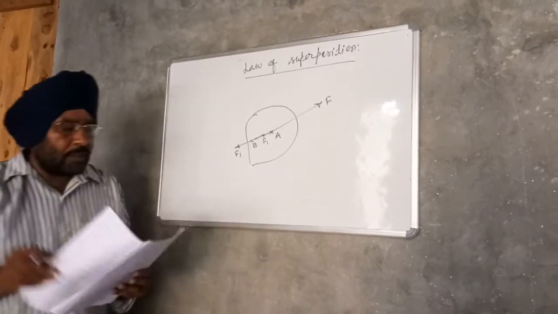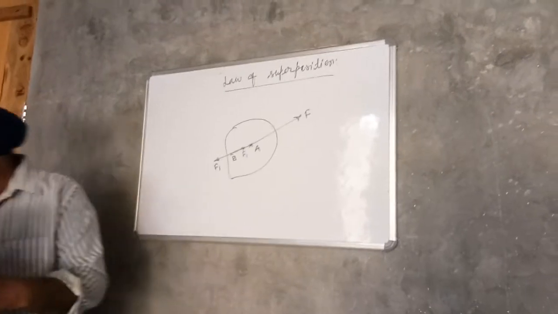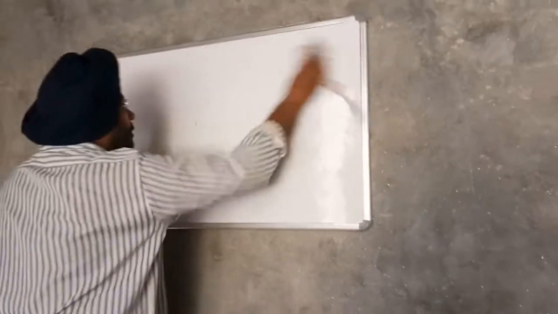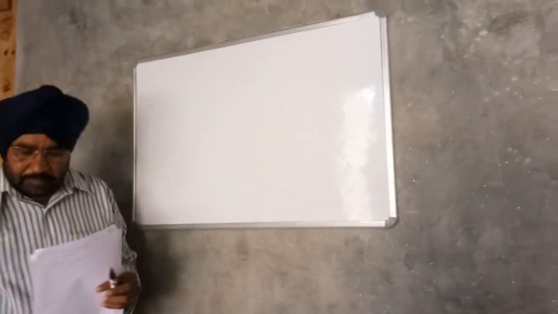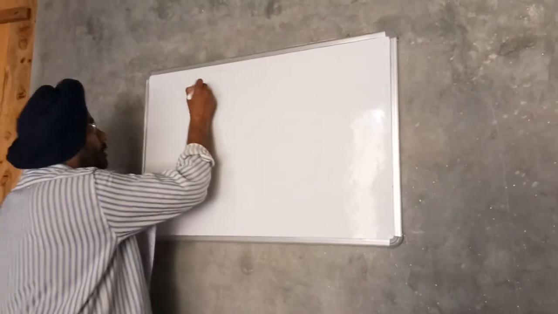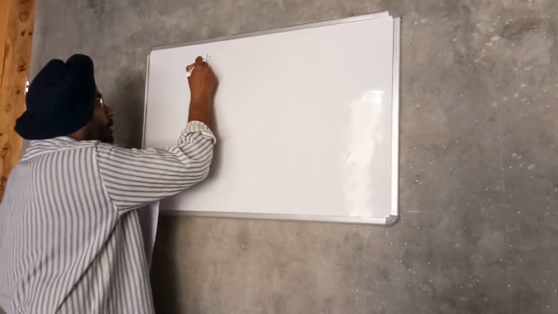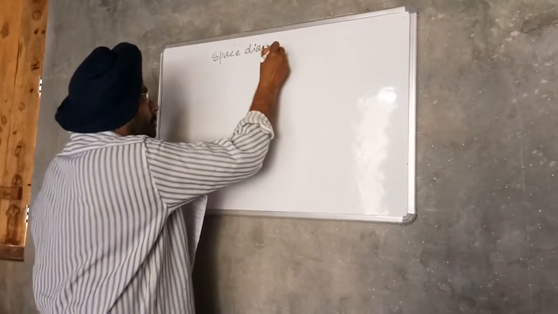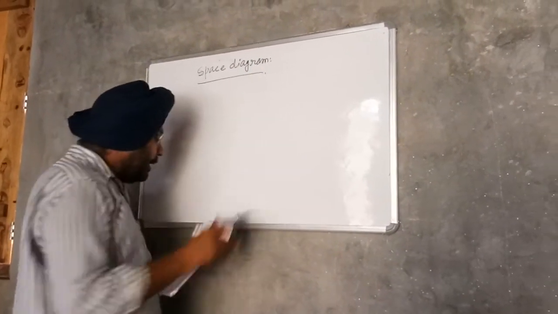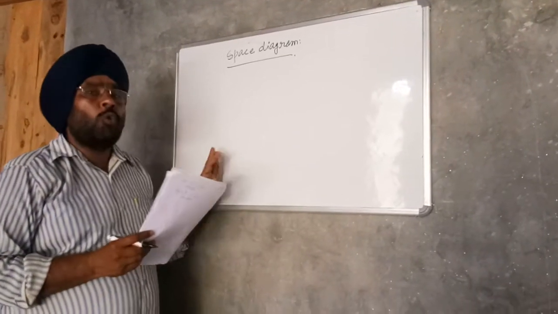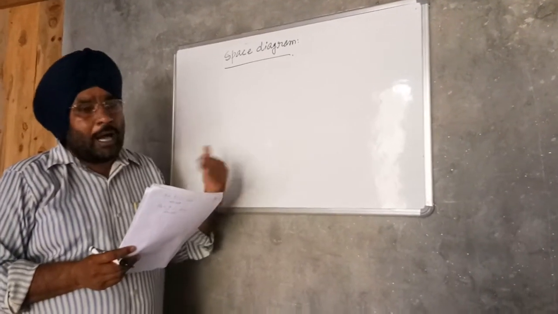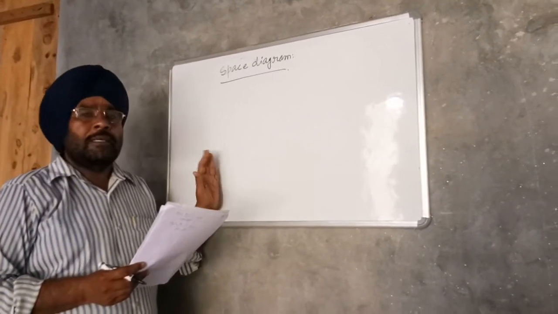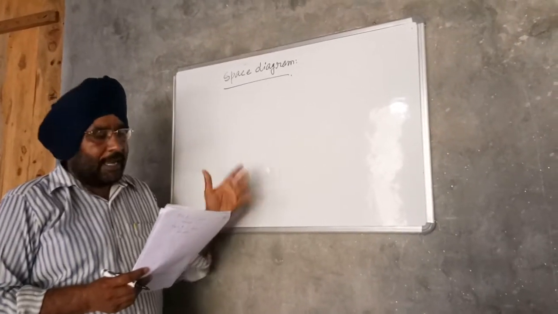So next is what is space diagram and vector diagram. Space diagram. The diagram which shows the outline of the structure along with all the forces including reactions in their proper position and direction is called space diagram.